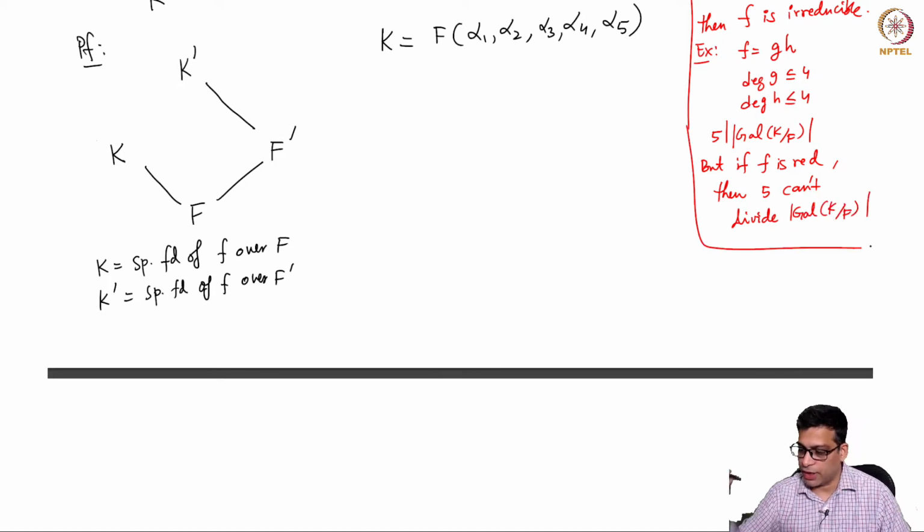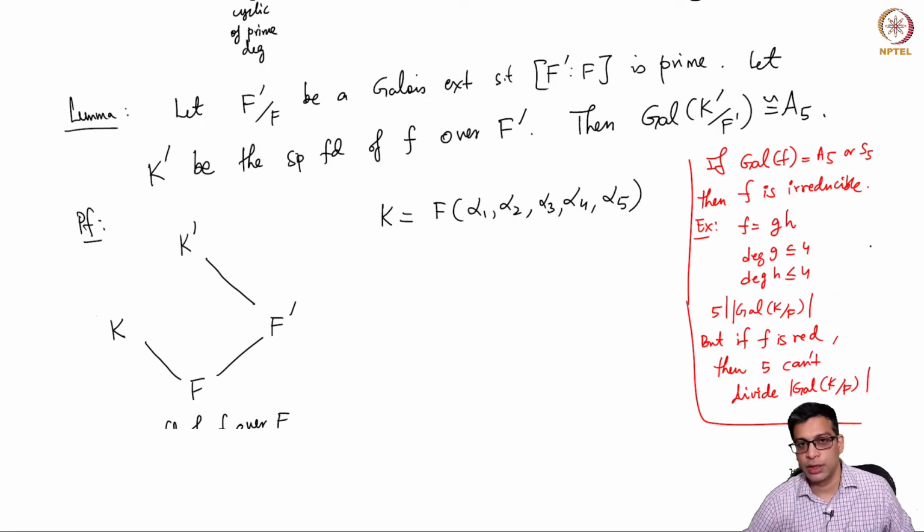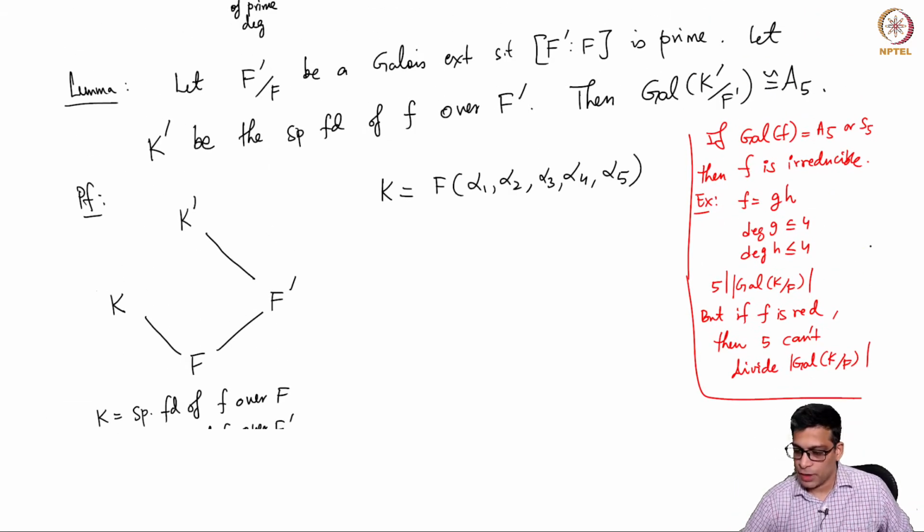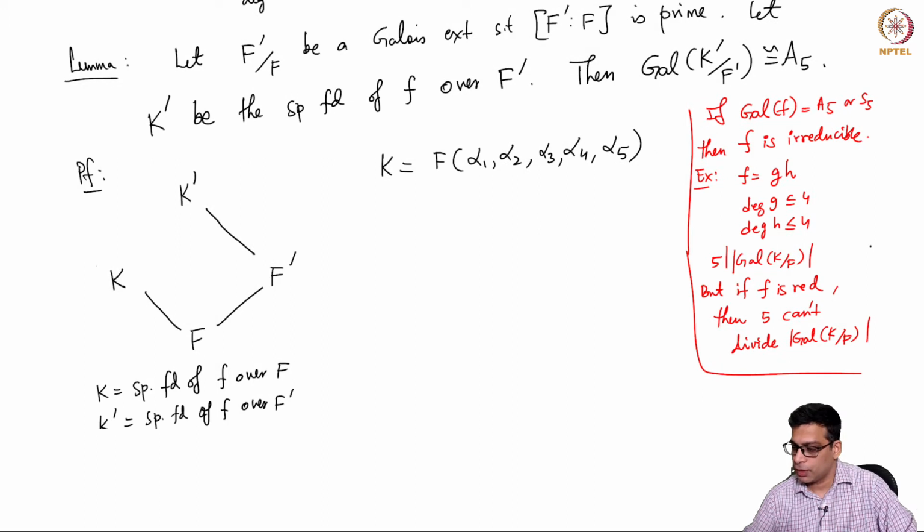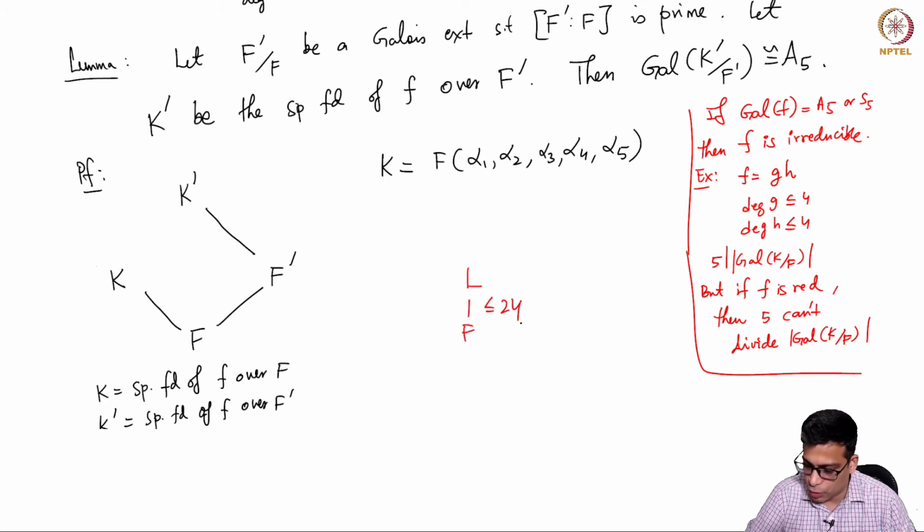Okay, so I'll leave that as an exercise. Maybe I'll do this in the exercise session later on. So f is irreducible in order for it to have the right Galois group, A5 or S5. Because if it's a product of smaller degree polynomials, when you attach roots of G, you will have L, this degree is less than or equal to 24.